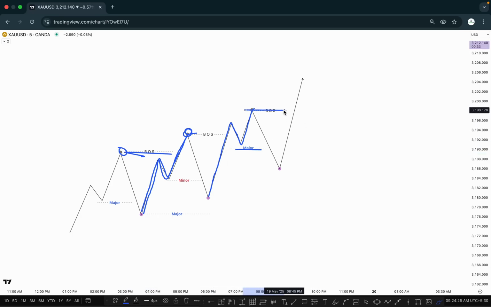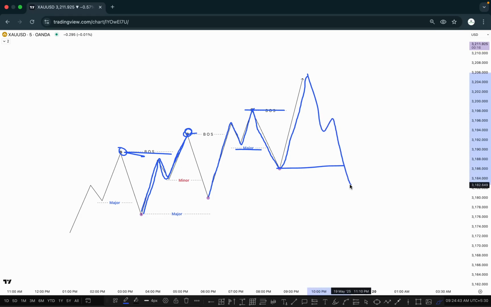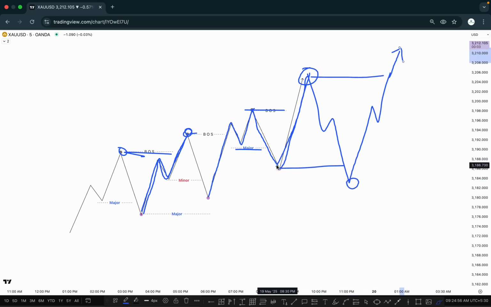And again, what happened here? Market breaks the structure. Again, market breaks the structure. If market creates like this one, only one pullback is here. So where is the major and minor? Only one pullback is here. So this one acts like a major inducement right here, not the minor, because market created a single leg move right here. So this point becomes higher high, this point becomes higher low, this point becomes our break of structure right here, and this point becomes our major inducement right here.